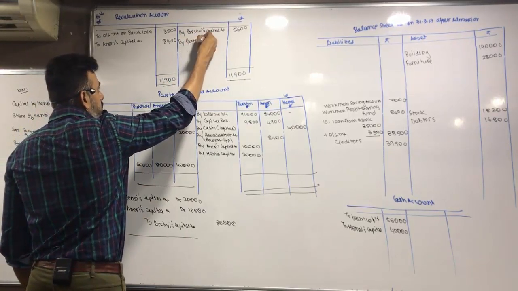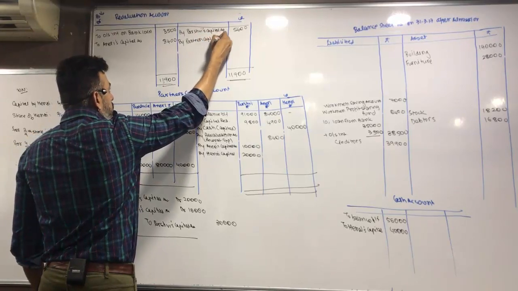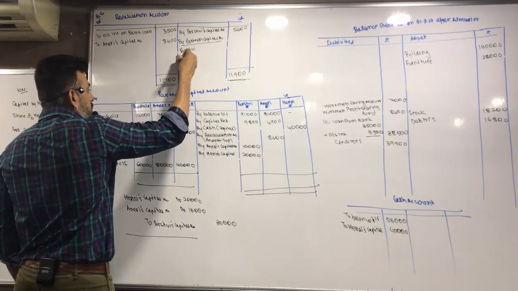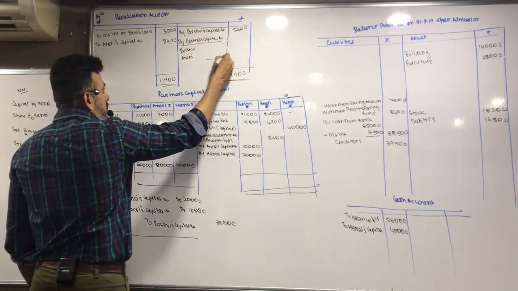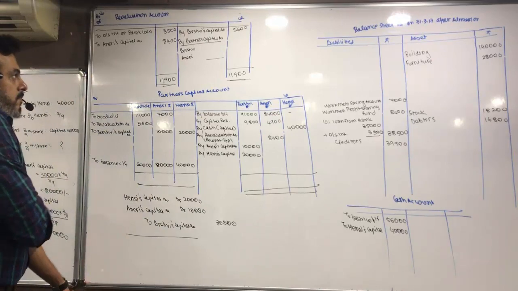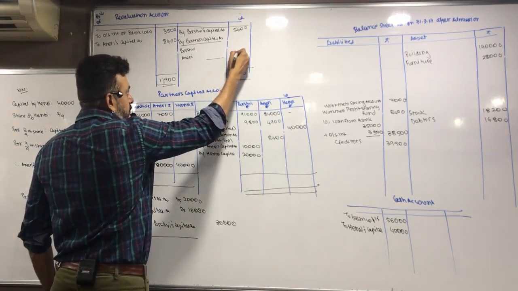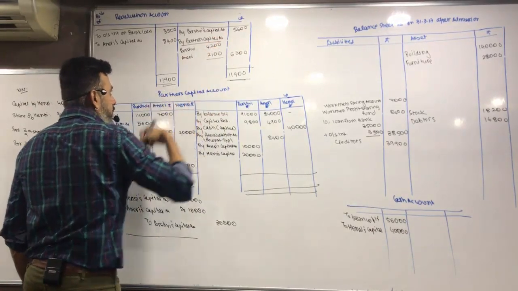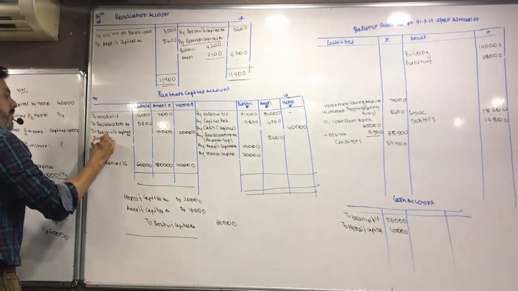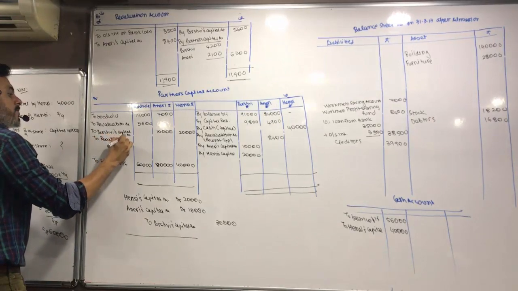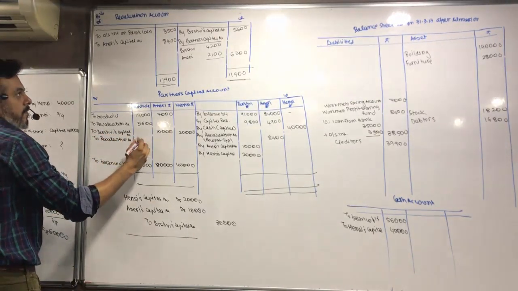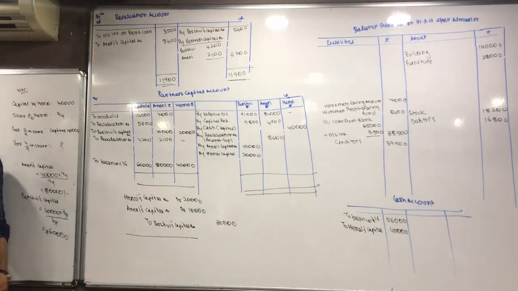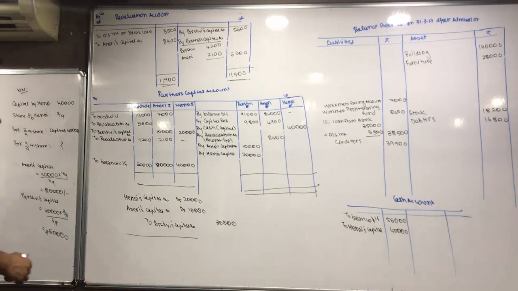Partners' capital account, 6,300, 4,200 and 2,100 to revaluation account. 4,200 and 2,100. Now let's balance this.